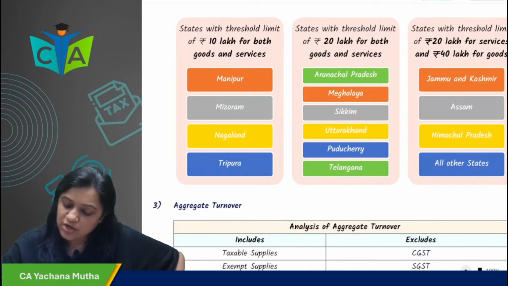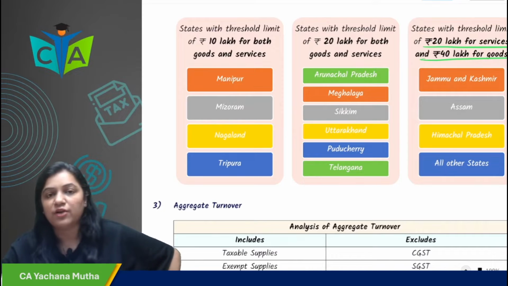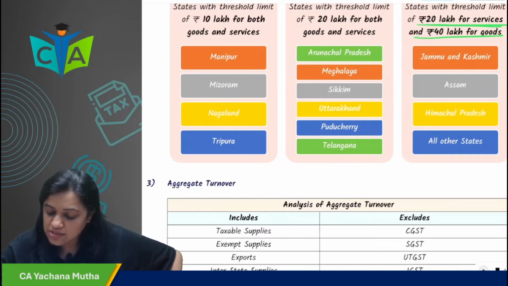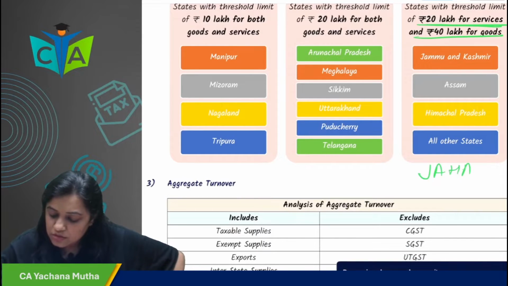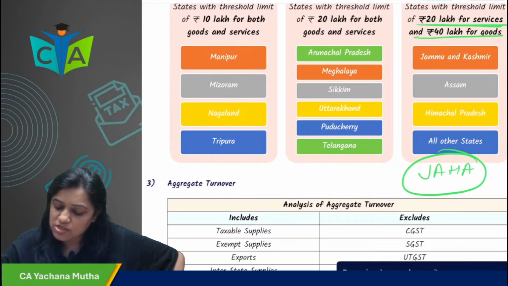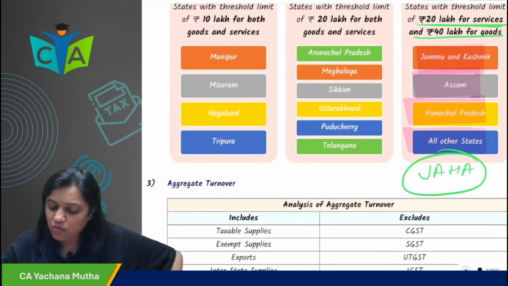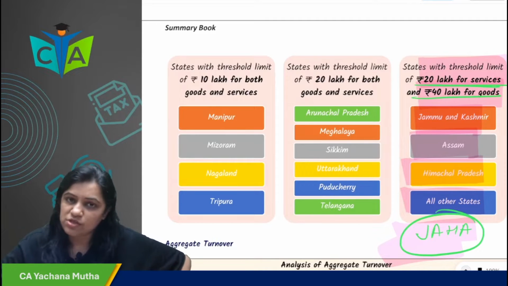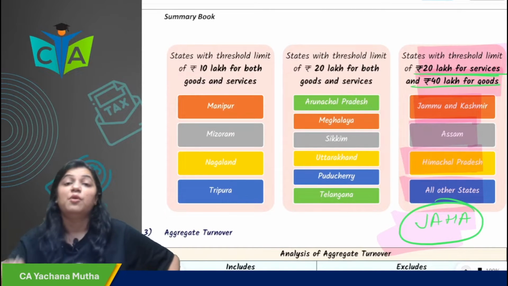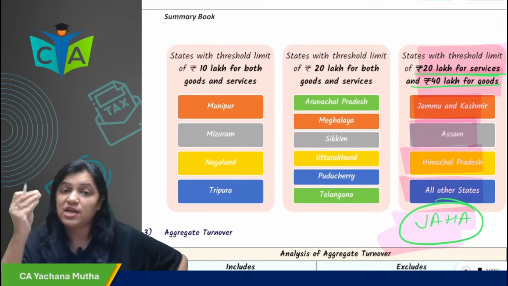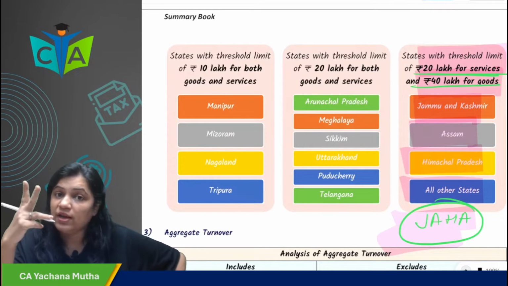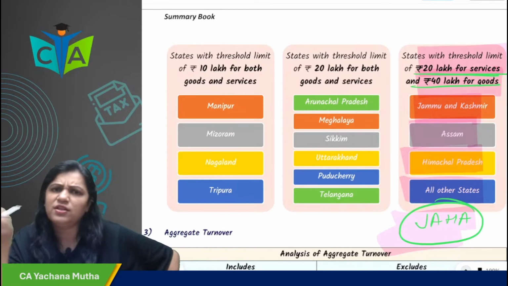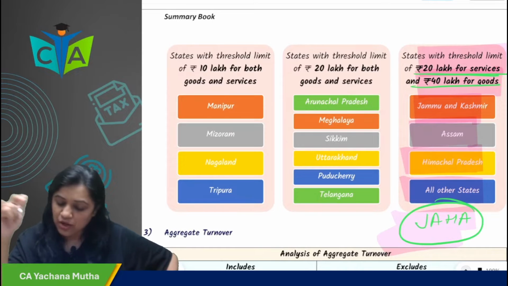Then there are states with a threshold limit of 20 lakh for services and 40 lakh for goods. 40 lakh for exclusive supply of goods and 20 lakh for services. What are those states? Jammu Kashmir, Assam, Himachal Pradesh, and all other states. 20 lakhs for services, 40 lakh for exclusive supply of goods. But if you are supplying goods as well as services, in that case the limit is 20 lakhs. In which states? Jammu Kashmir, Assam, Himachal Pradesh, and all other states like Maharashtra, Madhya Pradesh, Gujarat and all.